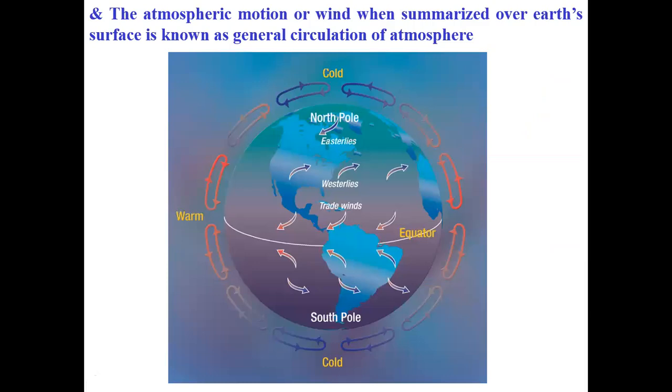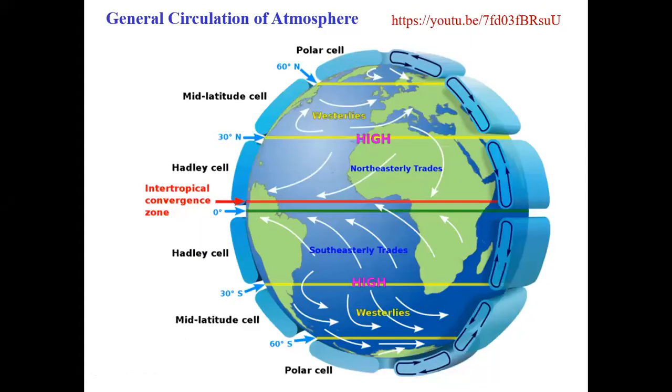The atmospheric motion or the wind, when summarized over the earth's surface, is known as the general circulation. And how is the direction of these winds? We are going to see the general circulation of the atmosphere on the earth's surface. There is the equator. These are the different cells: the polar cell, the mid-latitude cell, the Hadley cell, and the intertropical convergence zone. This is very important for the phenomena of the tropical region of the world.